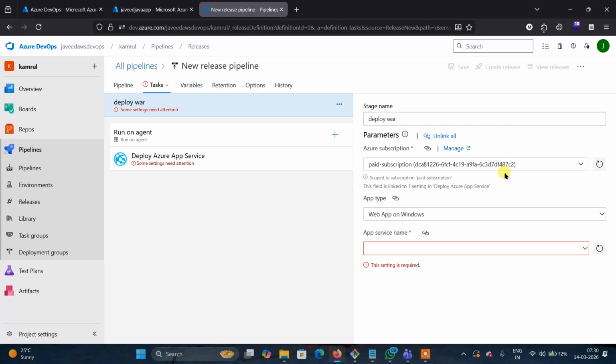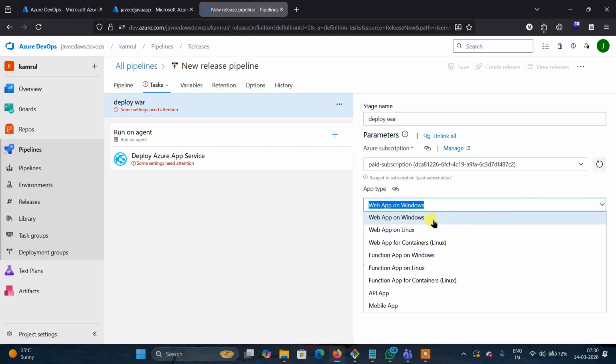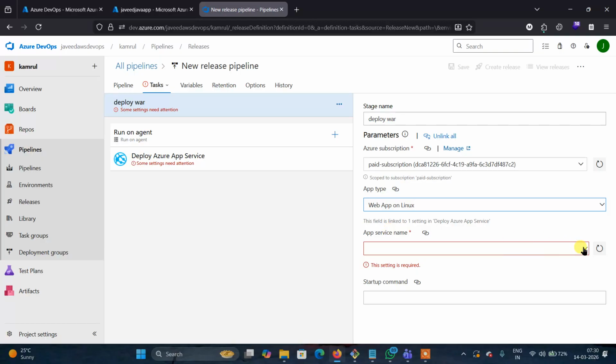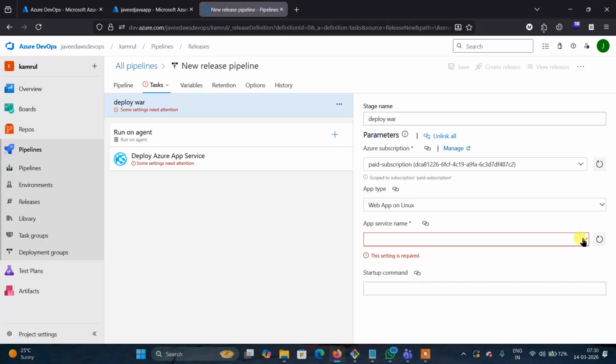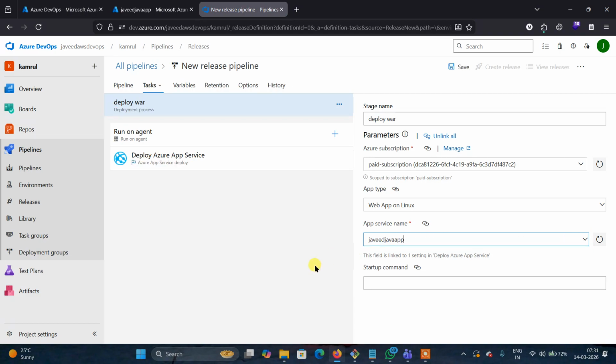Okay, we select the subscription here. Then on which one is the web app deployed, Linux or Windows? Linux. You see, web app on Linux. And here the app name. You can see here the app name, Javid app. Okay.